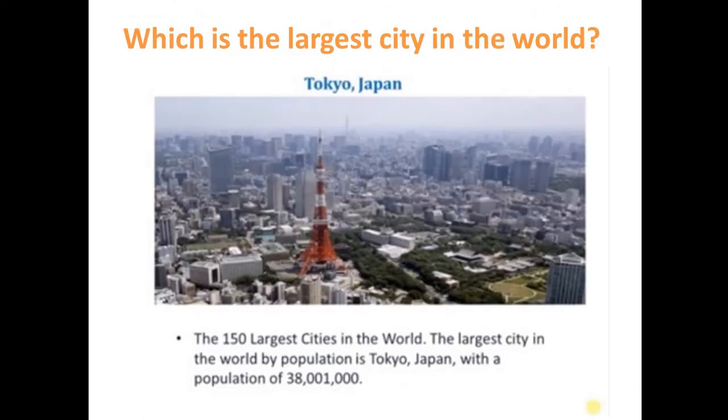Which is the largest city in the world? Largest city. And the answer is Tokyo, Japan. The 150 largest cities in the world. The largest city in the world by population is Tokyo, Japan, with a population of 38,001,000. Next.